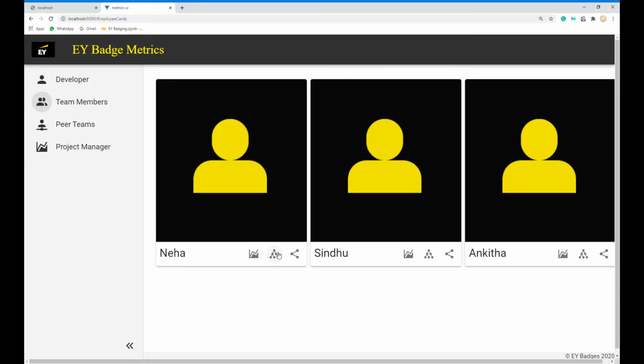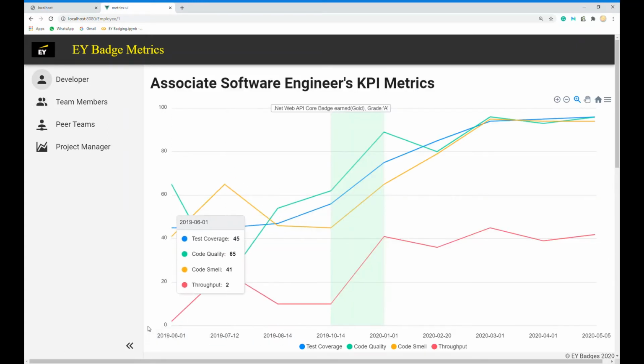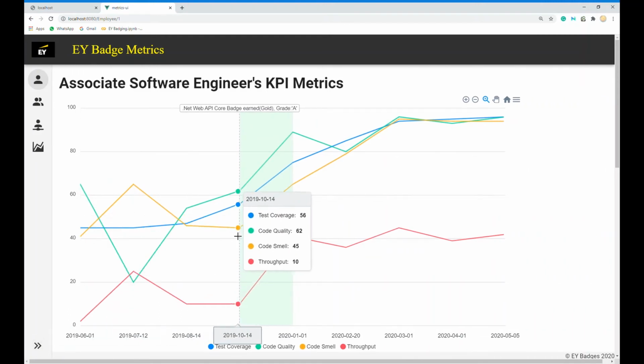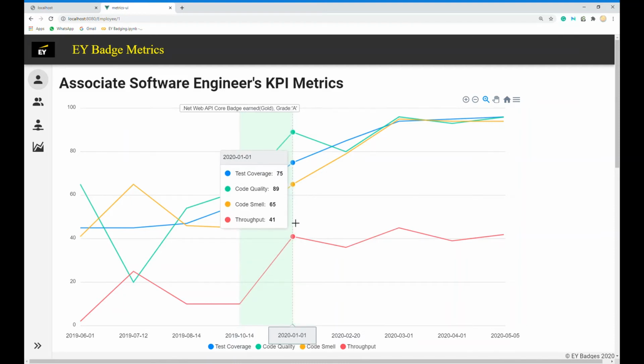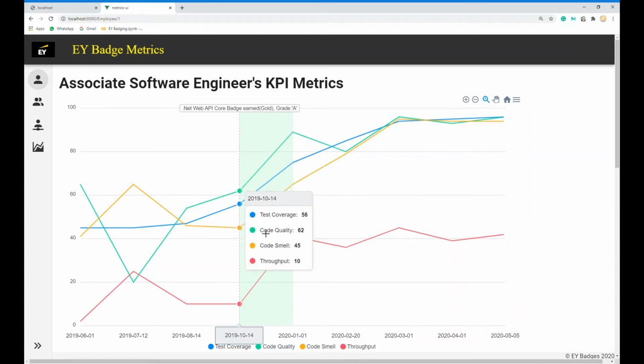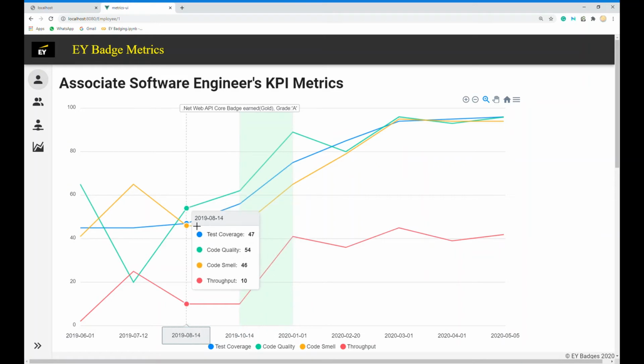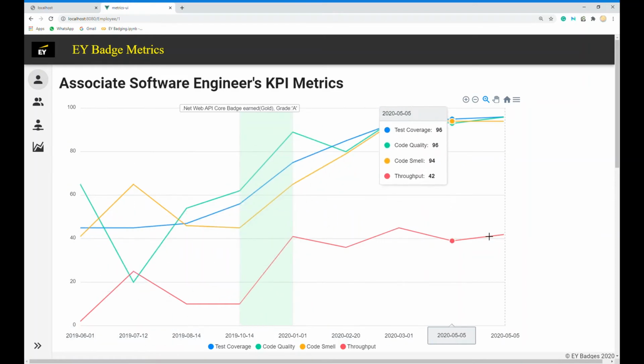If I click on the graph of a particular employee, these are the metrics we have taken: test coverage, code quality, code smell and throughput, assuming that EY uses static analysis tools, and we have extracted these from the reports we get. This shaded region is the time where the employee has taken the .NET Web API Core badge, and now the organization can clearly view the progress of the employee before taking the badge and after taking the badge.